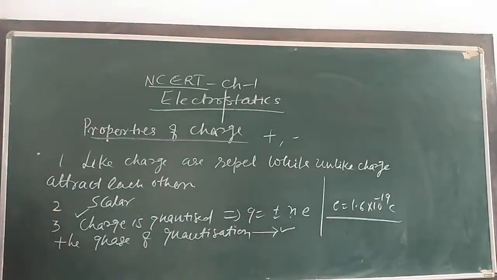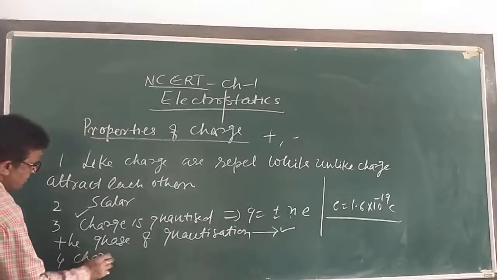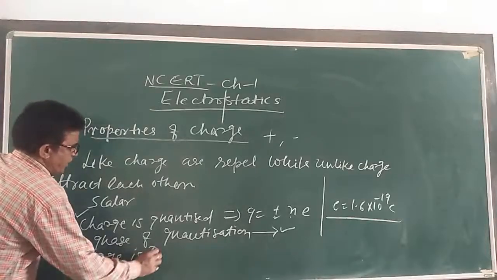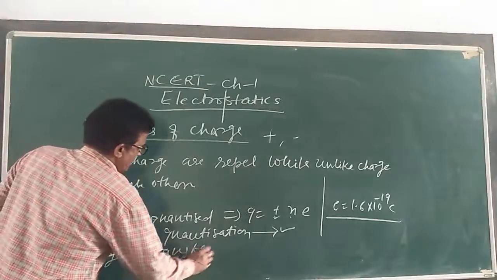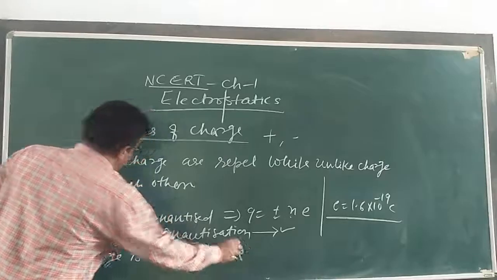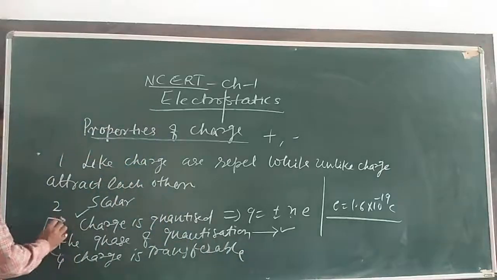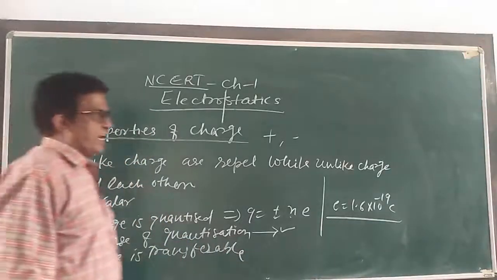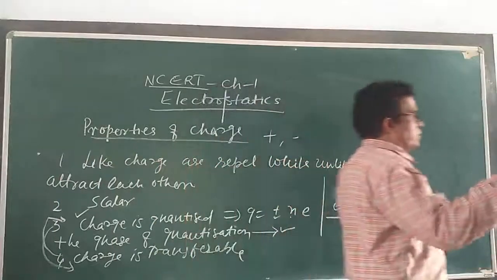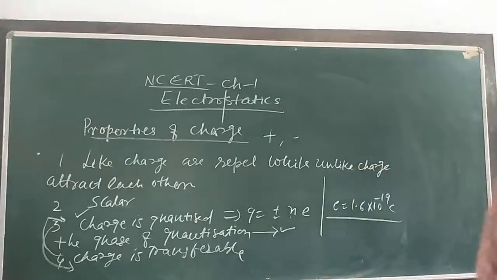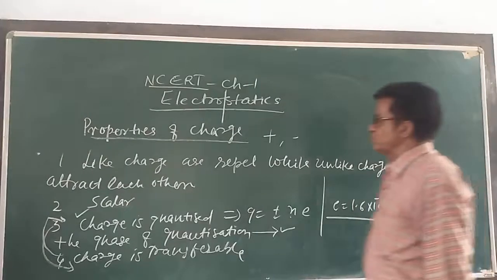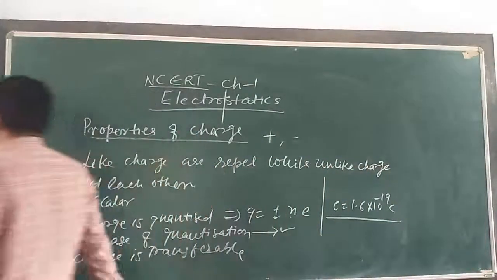Okay? This is our property number 3. Property number 4: charge is transferable. You can write that as property number 4. Charge is transferable. Charge can be transferred from one body to another body.